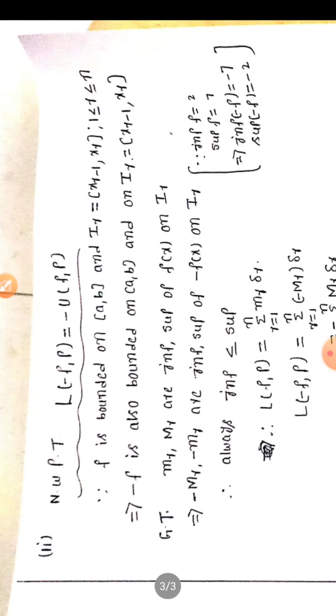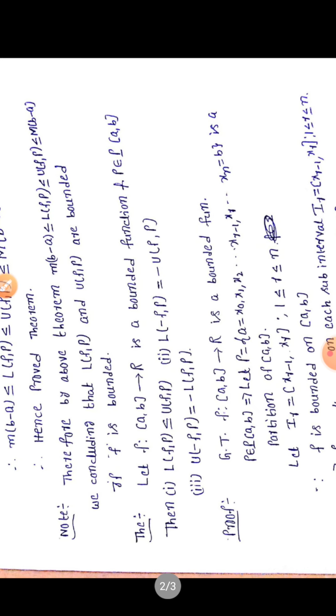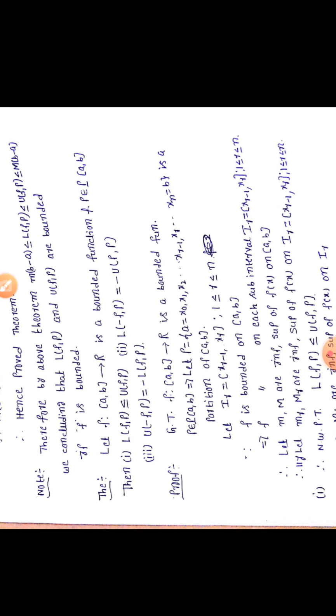Therefore, in total, let f be a bounded function on a closed interval, then automatically every lower Riemann sum is less than or equal to upper Riemann sum. Next, second one, L minus FP equal to minus UFP. Next, third one, U minus FP equal to minus LFP.